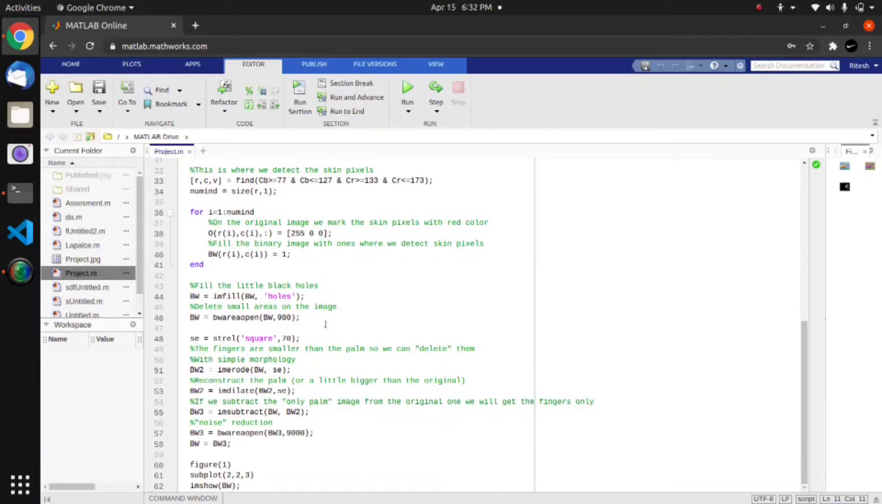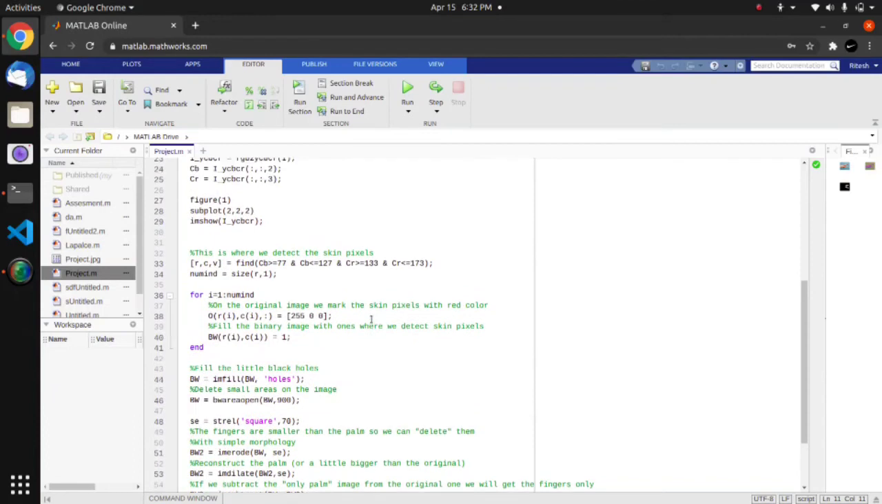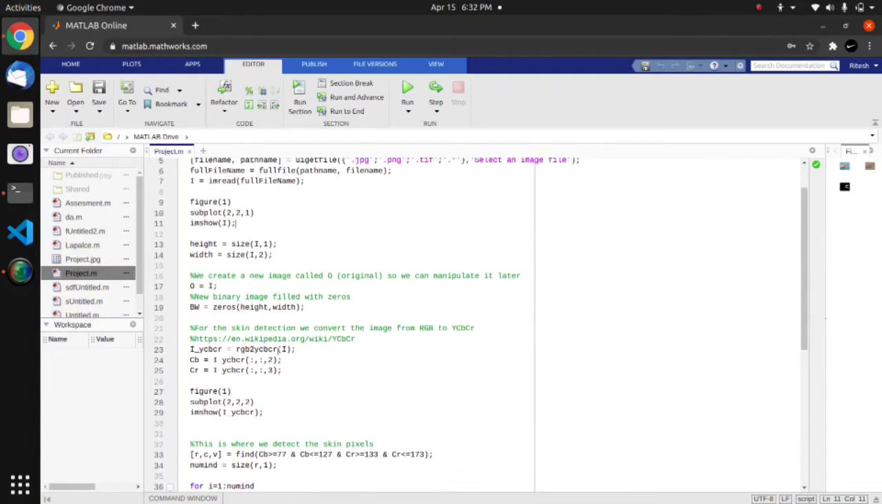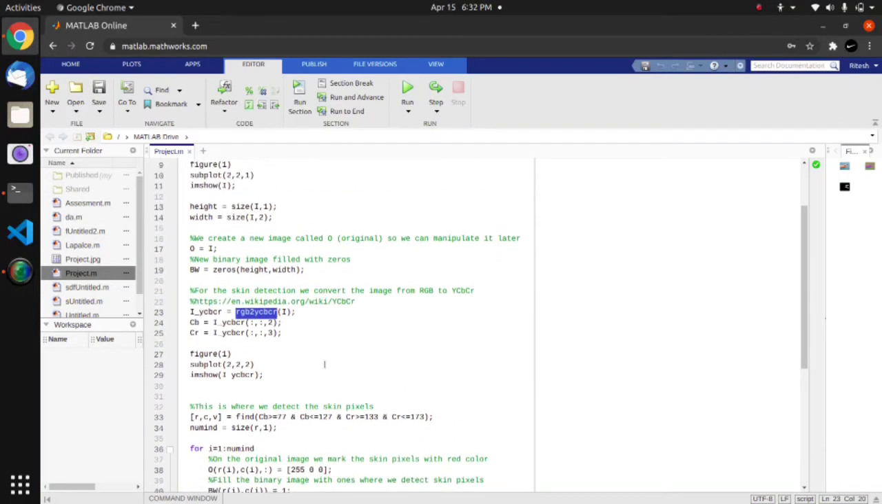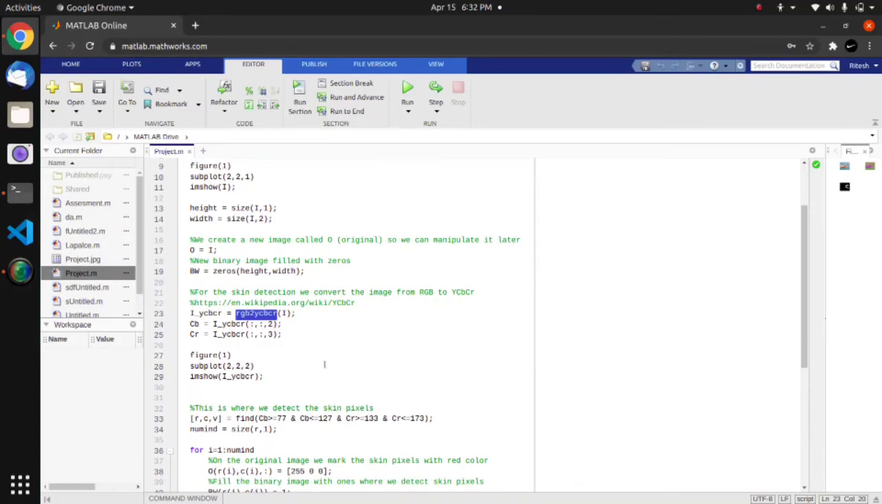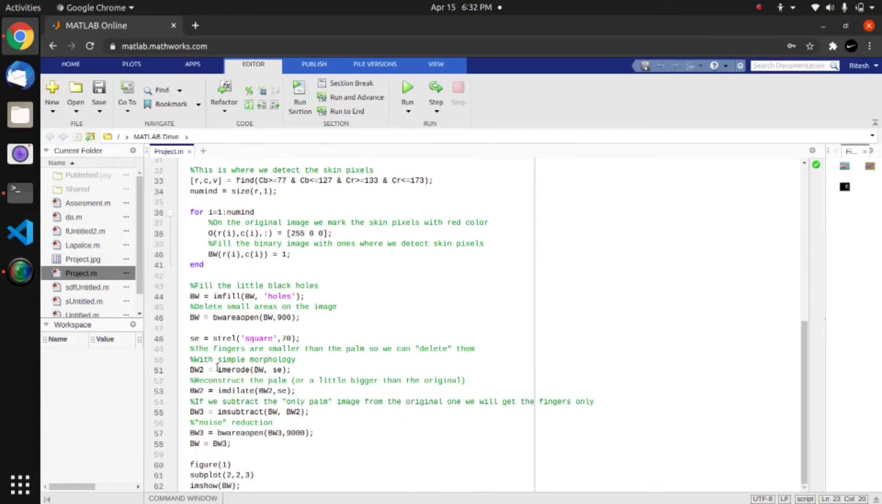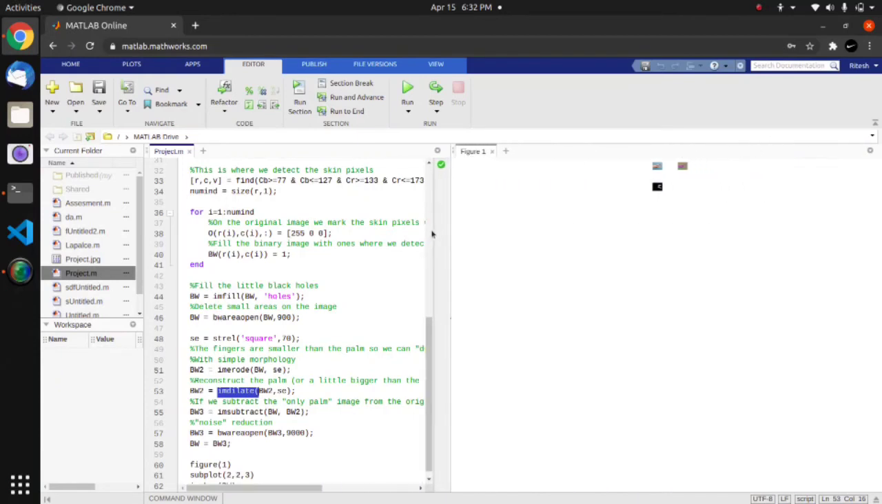Here, we were not able to interpret the code properly, but with the help of the MATLAB help command, we got knowledge of many functions like rgb2ycbcr, which converts the RGB values to the YCbCr color space. Then imerode, which erodes the image.